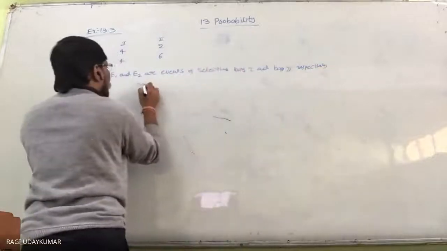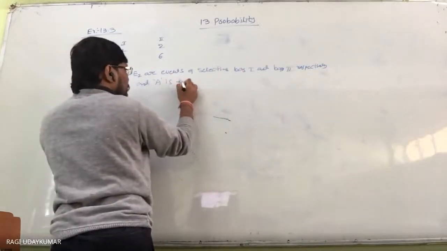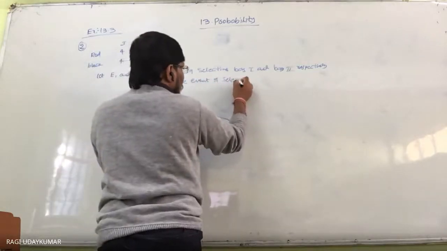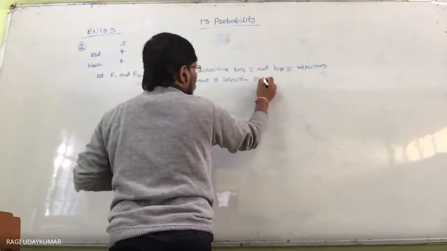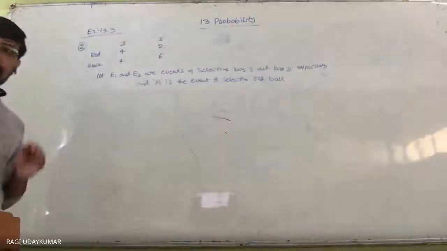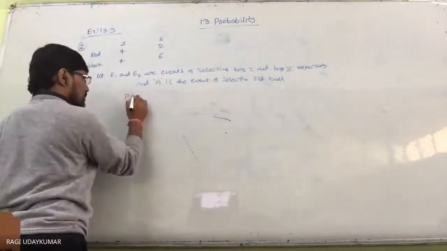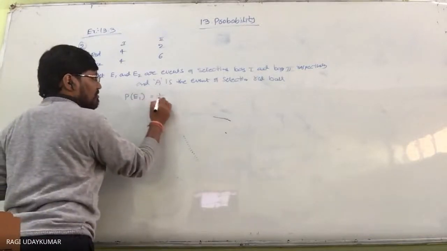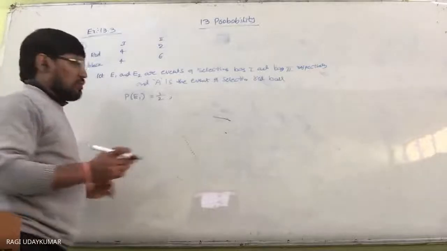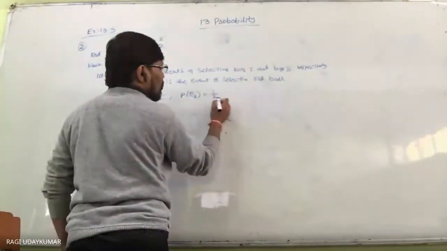And A is the event of selecting a red ball. It is known that it is a red ball. You know that two bags are there. The probability of selecting one bag out of two is 1/2. The probability of E1 is 1/2, and the probability of E2 is also equal to 1/2.